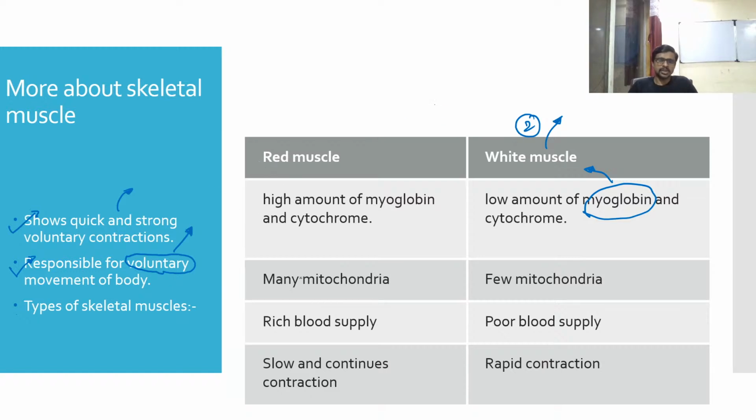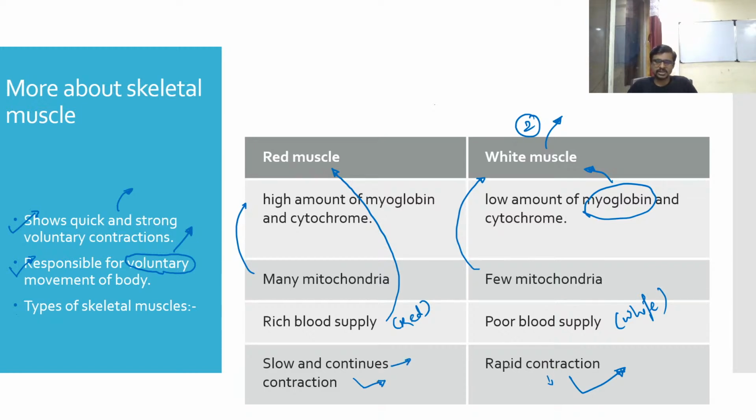One more point I want to take. There are many mitochondria in a red muscle and few mitochondria in a white muscle. Blood supply is very rich in a red muscle, that's why it is red in color, and the blood supply is poor in the white muscle, so it is white in color. The red muscle is designed for slow contraction that continues for a longer time, and the white muscle is for rapid contraction for a shorter time. This is the difference between the two muscles.